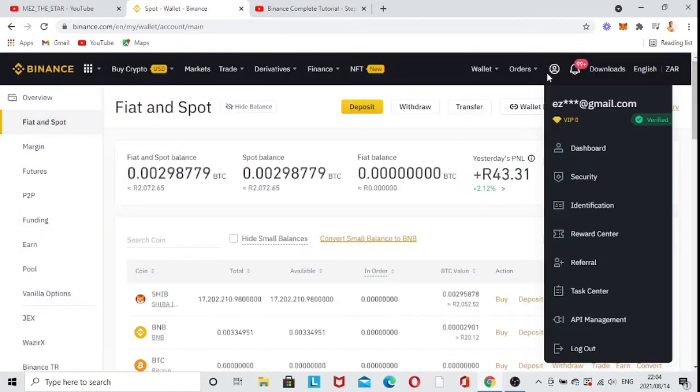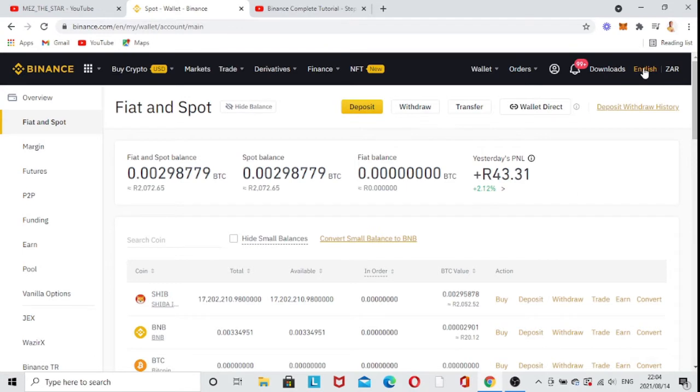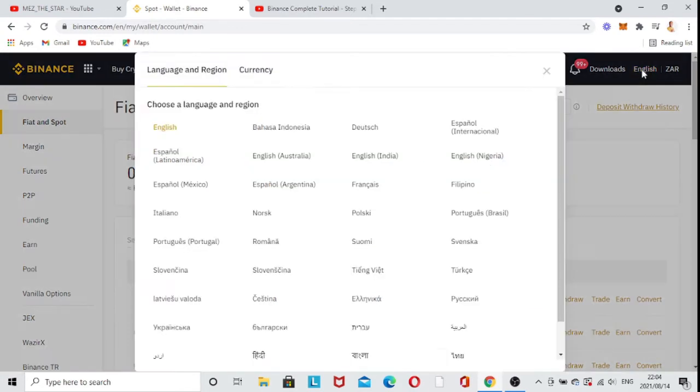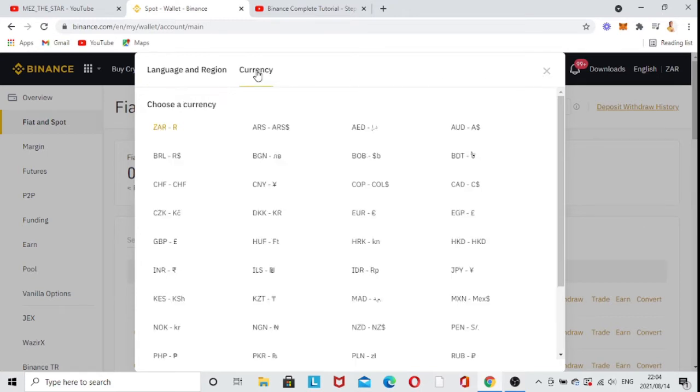And then as you come onto here, there's this, and you can change this into any language that you want. You can put the kind of language that you want, as you can see there. And then you can see the currency there, right there. You can change both of them in one place, as you can go here.